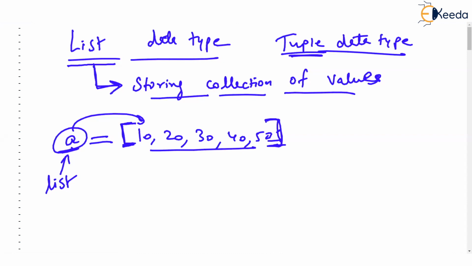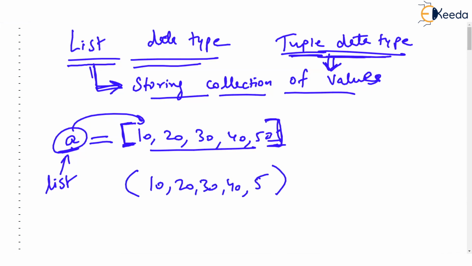Now, there is another data type called tuple. I said list is for storing a collection; like that, tuple is also for storing a collection. Both list and tuple are meant for the same purpose. But when you write round brackets with the values you want, and assign it to some variable, then this B is called a tuple. Although you see a very small difference between tuple and list, hardly a difference of square bracket and round bracket, it means a lot in Python. So today we are concentrating on list, and next time, maybe tomorrow, we will concentrate on tuple.